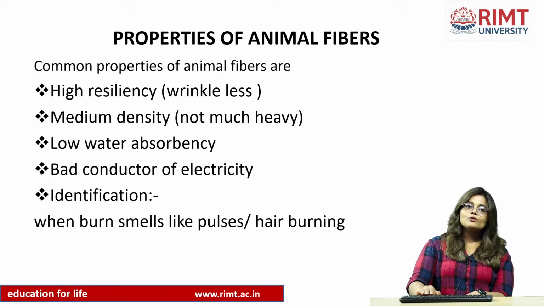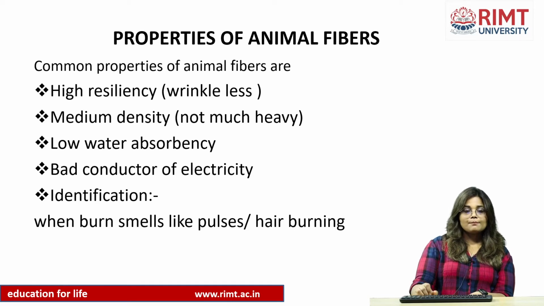If I talk about the properties of animal fiber, the common properties are high resiliency, means that as cotton or plant fiber gets more wrinkles, animal fiber gets fewer wrinkles, or wrinkles vanish once we wear the fabric. Medium density, these are lighter than plant fiber. Low water absorbency, these don't absorb water as much as plant fiber does.